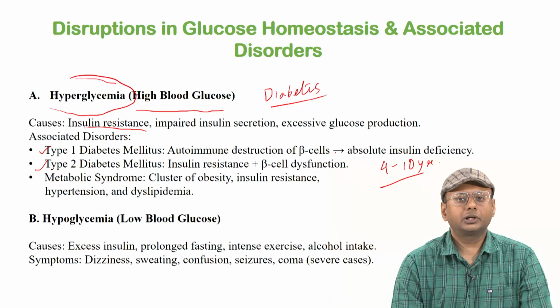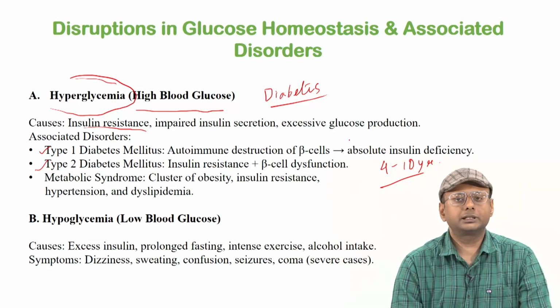Many of the kids can experience this autoimmune destruction of the beta islet cells, and due to that the pancreas would not have any more beta islet cells to secrete insulin, which will severely hamper the glucose homeostasis of the body, right.